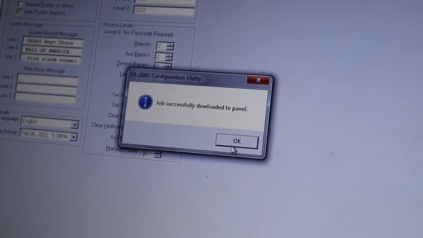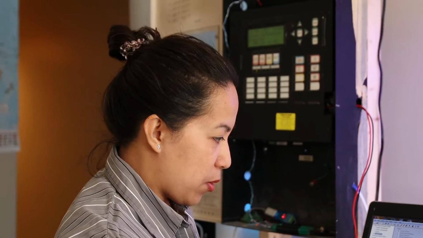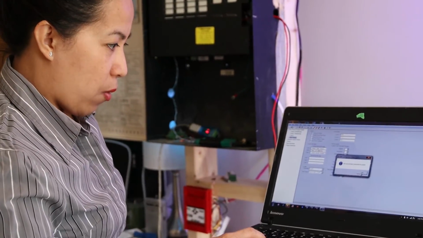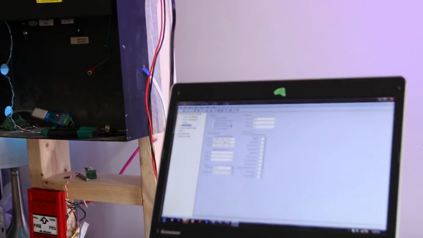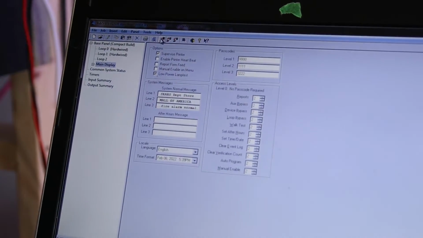So we're good for now until the beep stops. And then I'll press this. Job downloaded to panel successfully. Okay. And you have to press connect here, or disconnect.